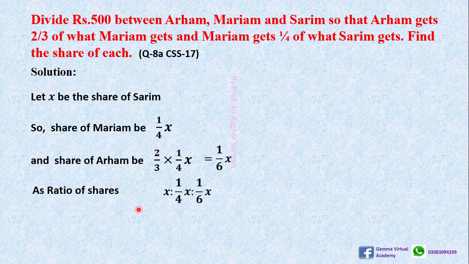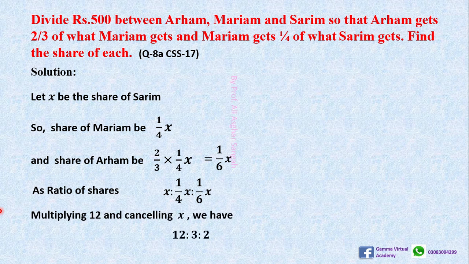To eliminate the denominators, we have to multiply all of these by 12. 12 multiplied by 1 upon 4 gives 3, and here we got 2. 1 upon 6 multiplied by 12 will be equal to 2. The X's have been cancelled on all sides. This is the ratio.